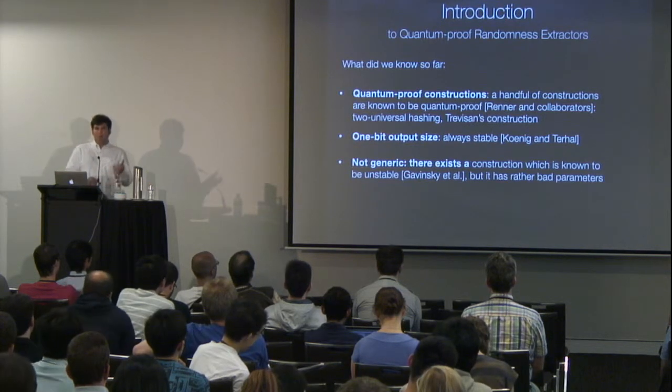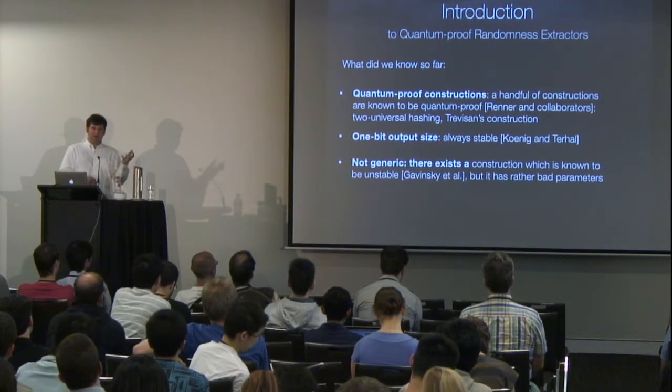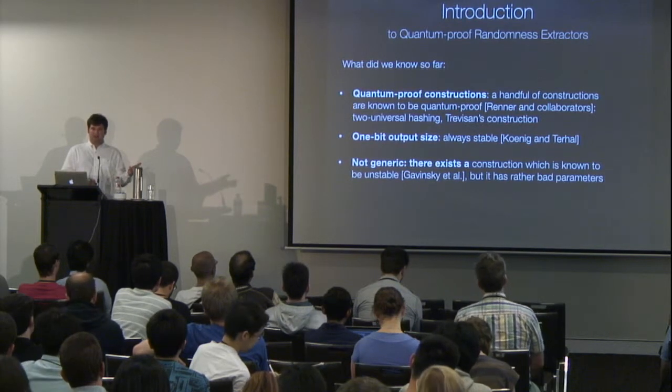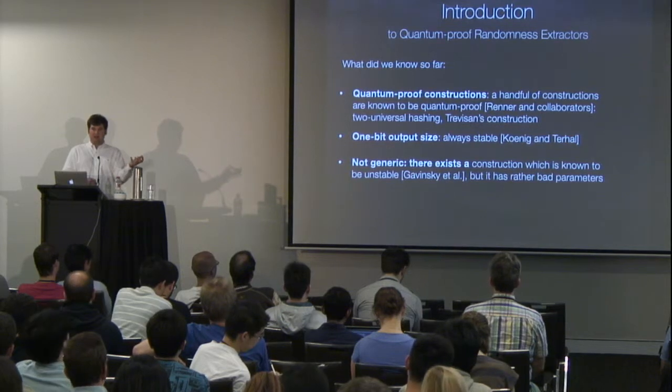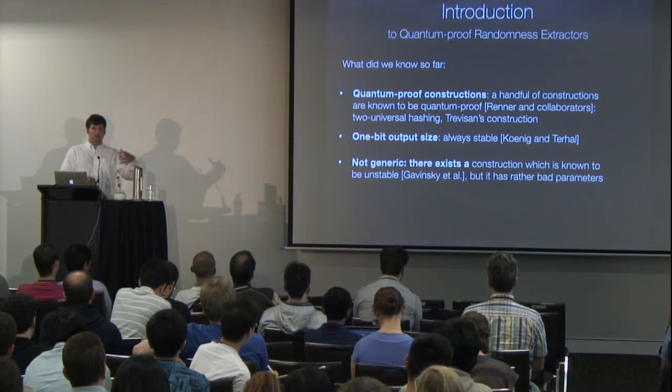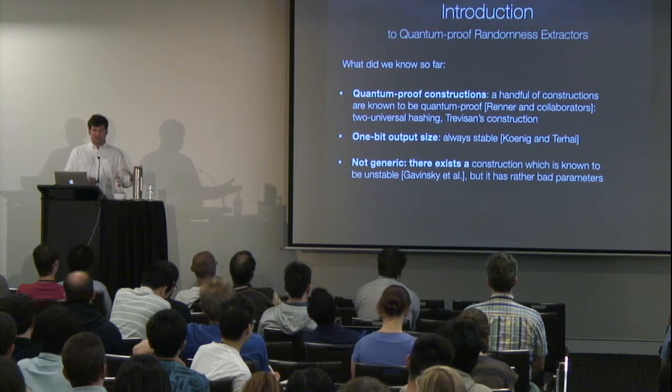Okay, what is our result? As I said, we want to understand the question of whether, given an extractor, it is quantum proof. Or in general, are there any generic reductions for that question?